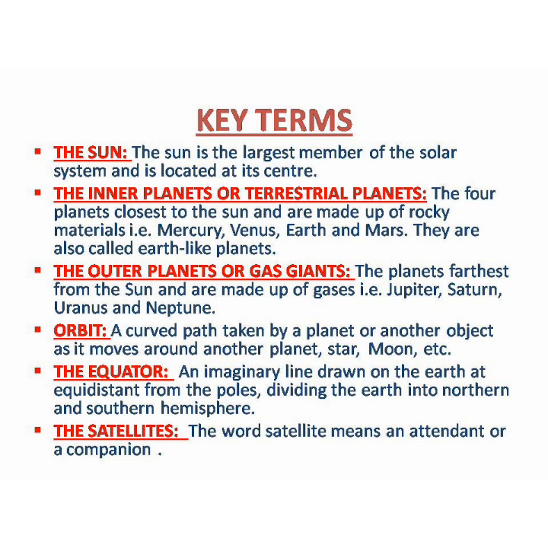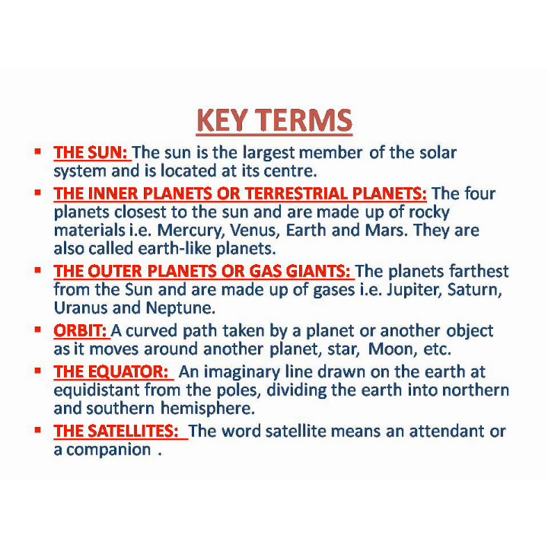Now then comes the equator. Equator is an imaginary line which is drawn on the earth equidistant from the poles, dividing the earth into northern and southern hemisphere. Okay, so equator is an imaginary line which is made in the center, which divides the earth into 2 equal parts, that is the northern part and the southern part. Then comes satellite. Satellite word means an attendant or a companion of some other object. These satellites also revolve around certain objects like planets on a fixed path. That fixed path is called orbit.